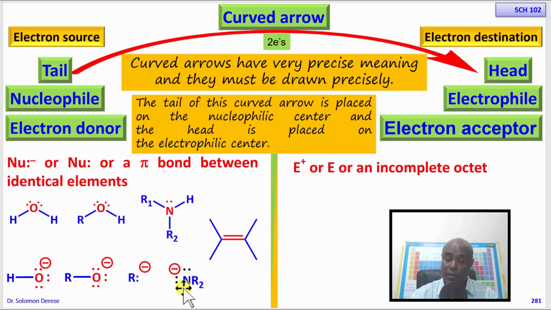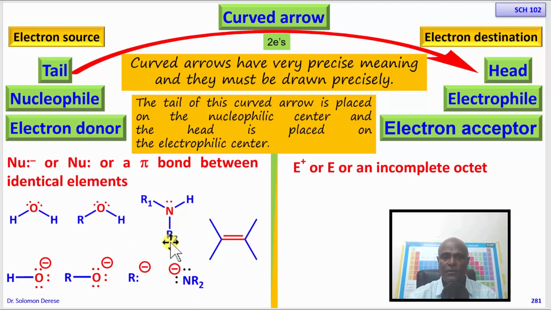The arrow will not start from the negative charge, from this minus. The arrow starts from the lone pair of electrons, from here or from here. This is where the electrons are. So the tail of the arrow will be on this lone pair of electrons and points towards the electrophile.